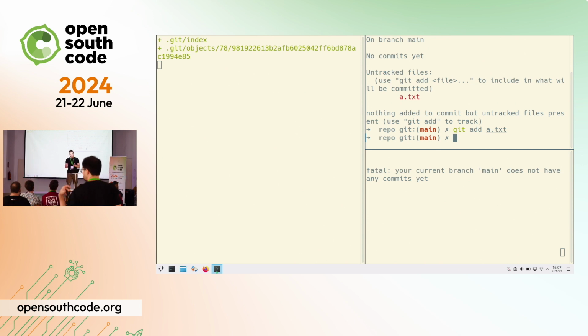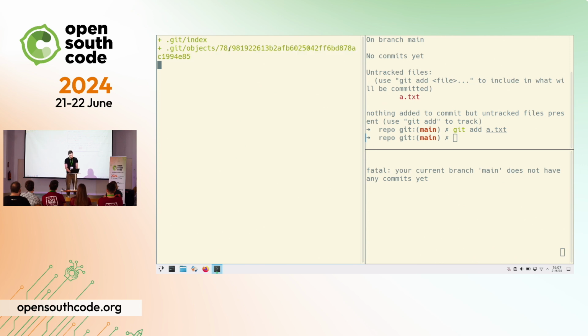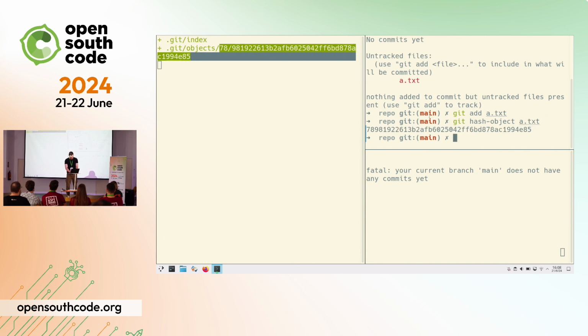And the cool idea that Git has is that instead of tracking files as the concept of a file, it uses hashes. If you notice, this thing looks like a hash, right? Like 78, 98, 19, 22. This looks like a hash in hexadecimal. This only has a subdirectory because of performance reasons, but you can think of this whole string as a hash. And in fact, there is a command in Git that you probably have never used and you will never use again to get the hash of a file, called hash-object, and you can see that it matches exactly what we see here, 78, 98, 19, 22, whatever.